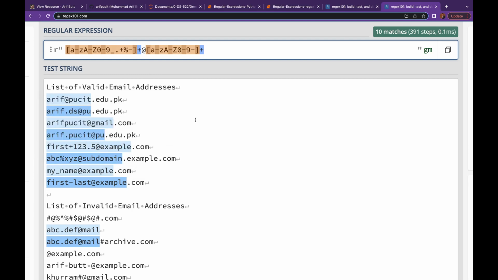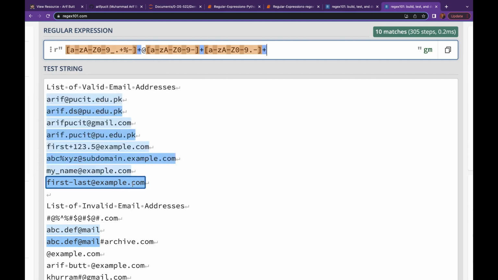Finally, we have the top level domain, and for the top level domain again we have lowercase alphabets, uppercase alphabets, digits from 0 to 9, a dot, a hyphen, and they can always come one or more. Great.